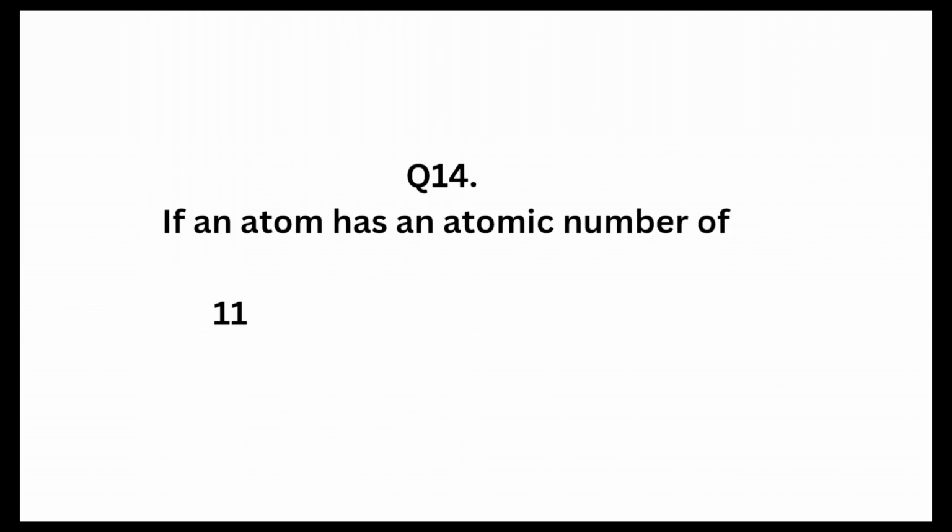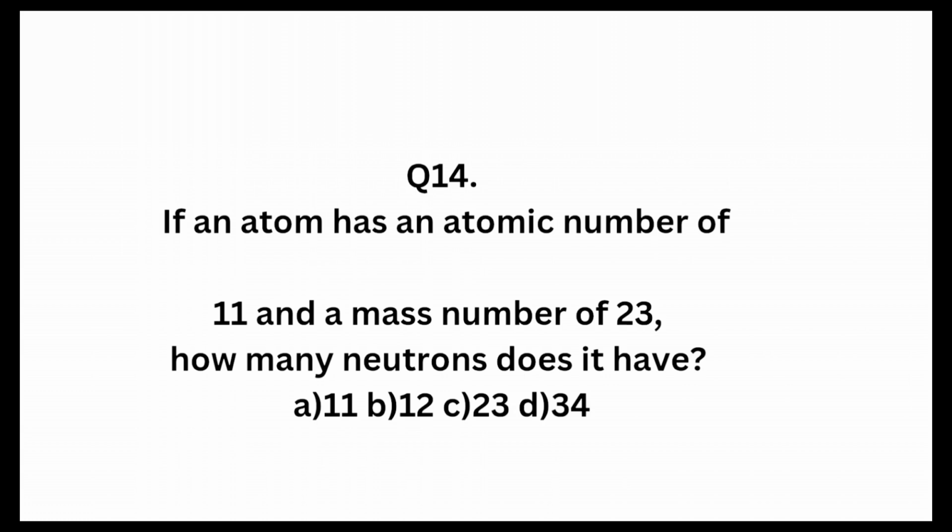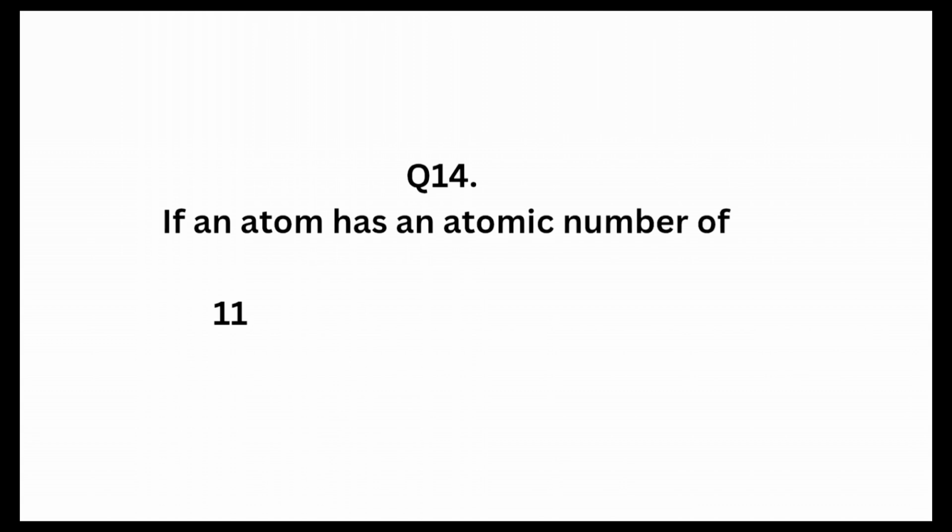Question 14. If an atom has an atomic number of 11 and a mass number of 23, how many neutrons does it have? A. 11, B. 12, C. 13, D. 34. Mass number is equal to the sum of proton number plus neutron number. Mass number is given as 23 and proton number is given as 11, but the unknown part is the neutron number. Then 23 is equal to 11 plus n, so n is equal to 23 minus 11, which is 12. The best answer for question 14 is B.